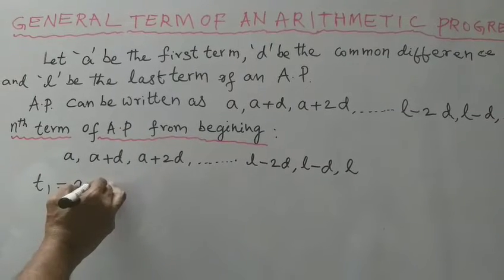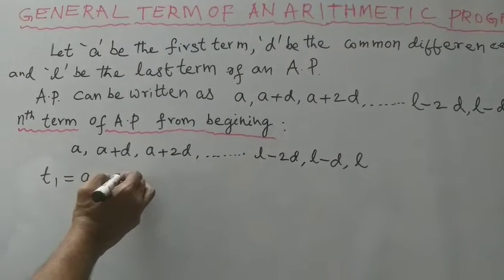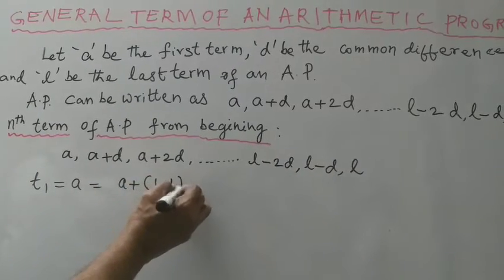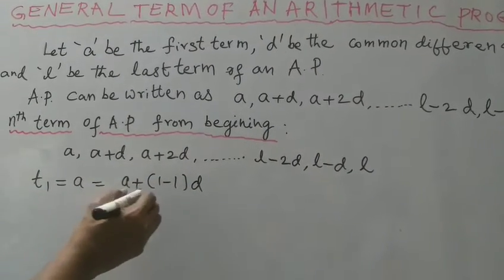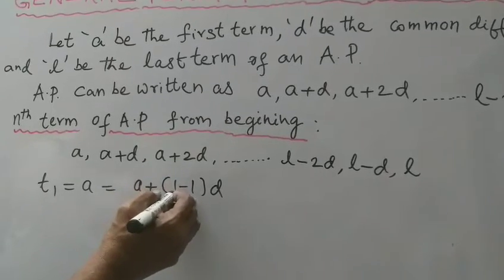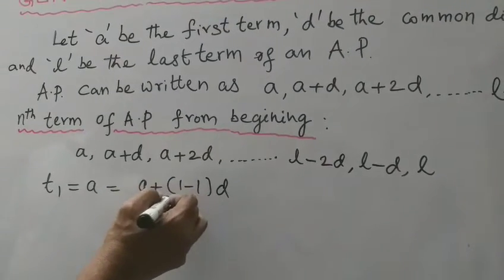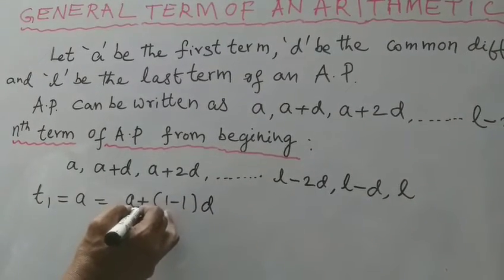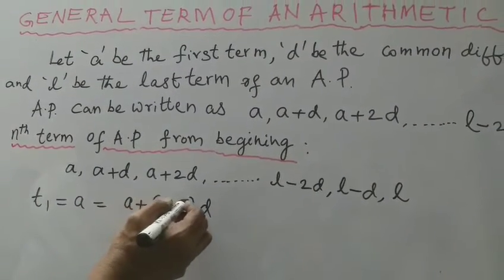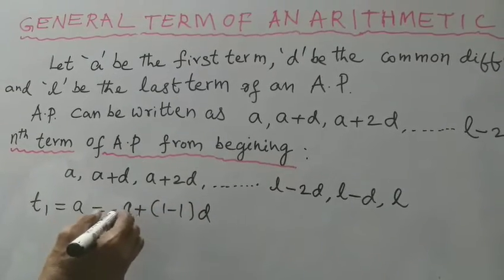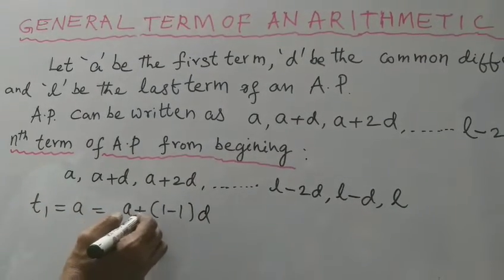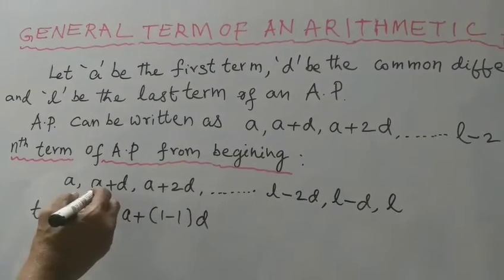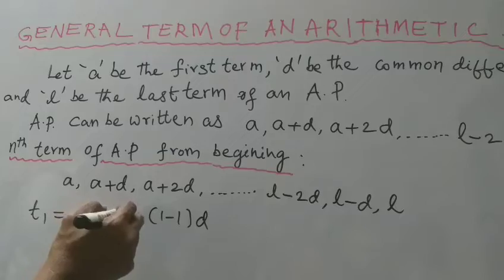So this A can be written in the form A plus 1 minus 1 into D. Why? Because 1 minus 1 is equal to 0, and 0 into D is 0. That means A plus 0 is A. So we can write this A in the form of A plus 1 minus 1 into D. Similarly, we have to write the A plus D also like this.